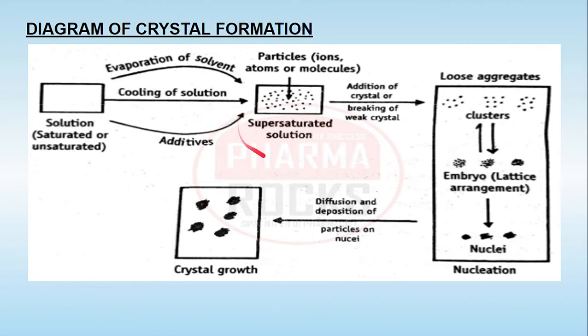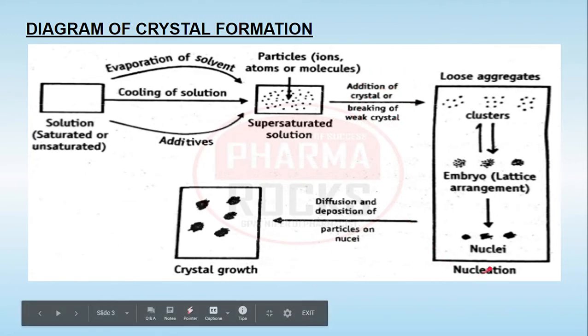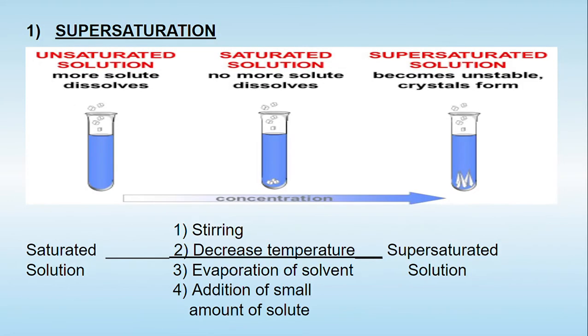This supersaturated solution, either by the addition of crystals or the breaking of weak crystals, is converted into nuclei, and so supersaturation is converted into the second step, which is known as nucleation. After that, by the deposition and the diffusion of the particles on these nuclei, the crystal growth will take place, and we get elegant crystals with good shape, good flowability, and good compressibility.